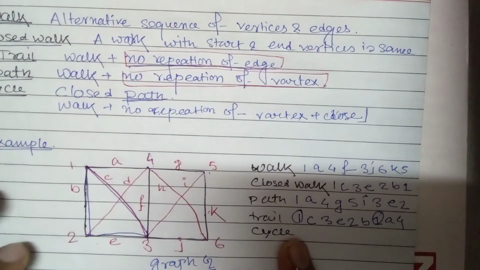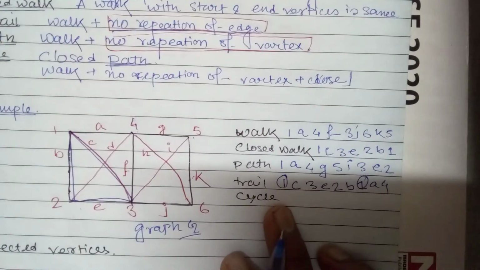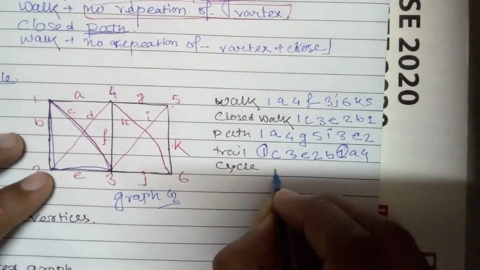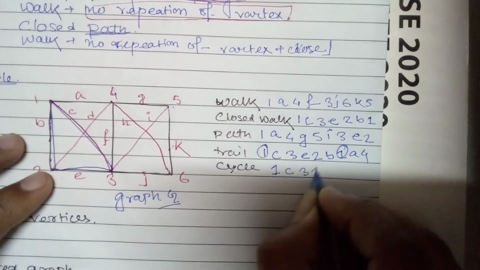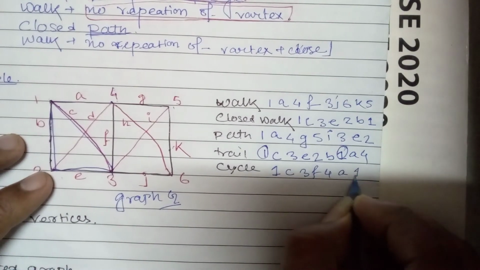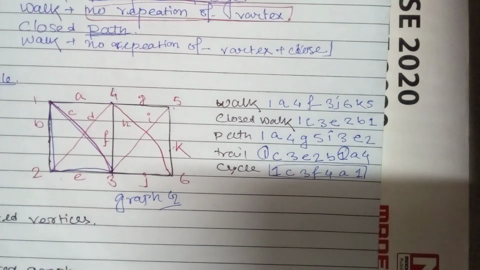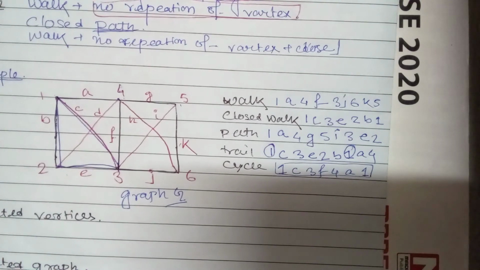Now last of all, let's see what a cycle is. A cycle is a closed path. At first it needs to be a path, which means there will not be any repetition of vertex, and that must be closed. So we are taking one simple cycle like 1 C 3 F 4 A 1. So this is the cycle. We have seen all the examples of path, cycle, trail, closed walk, everything. I think this much is clear.